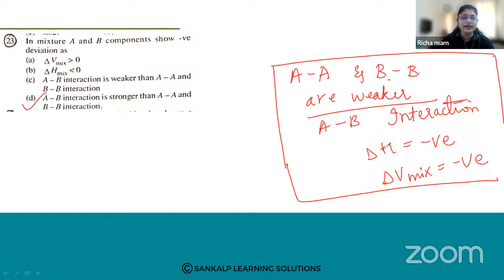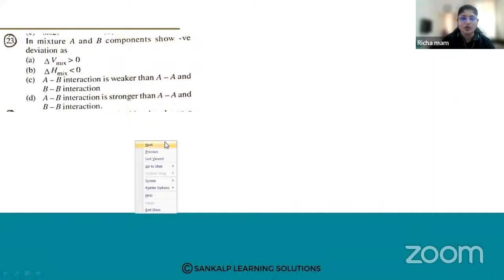So at that time your delta H, that is the change in enthalpy, will be negative, and your change in volume of mixing will also be negative. So this is with respect to your negative deviation. So option number D.